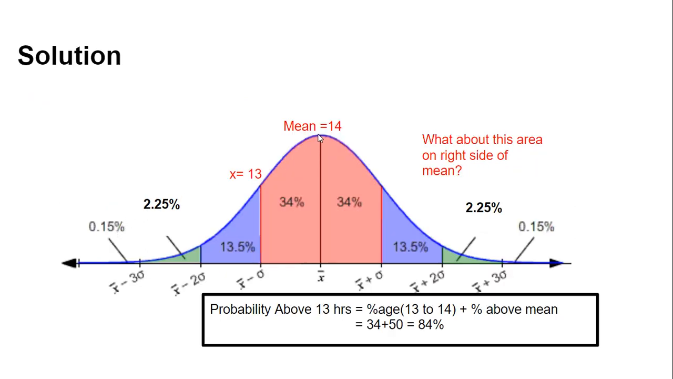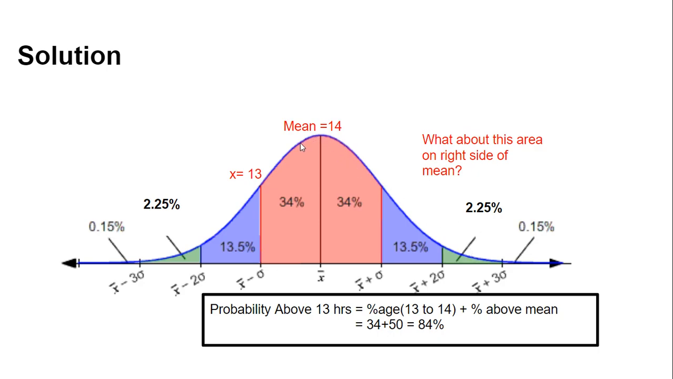Now since the mean is 14 and the standard deviation is 1, we'll draw the graph like this. It means all the cells on this side will have lives less than or equal to 14 hours, whereas all the cells on this side will have lives greater than or equal to 14 hours.